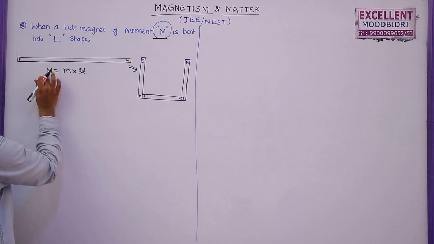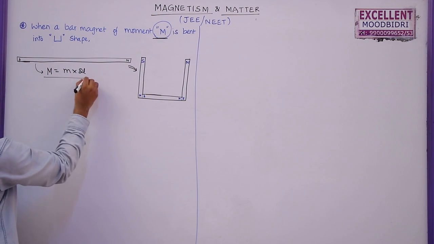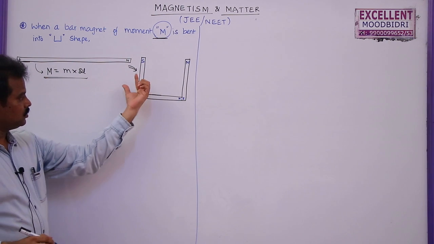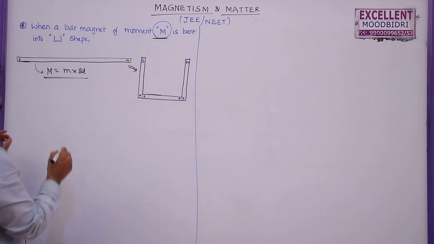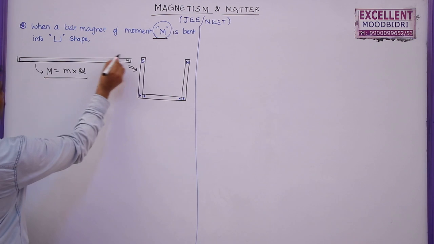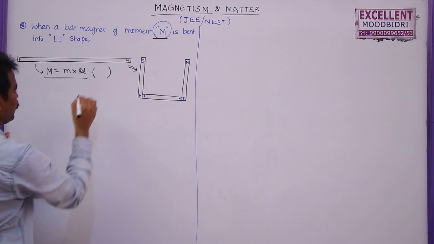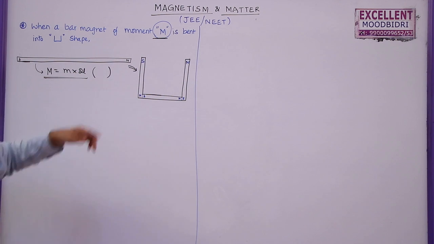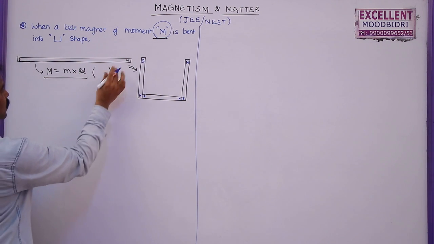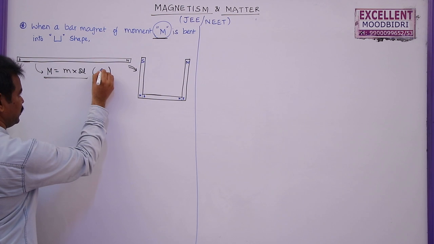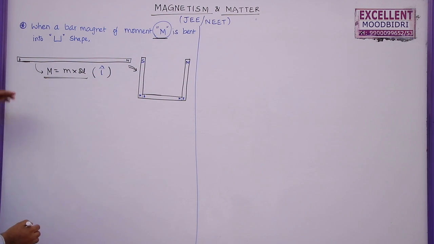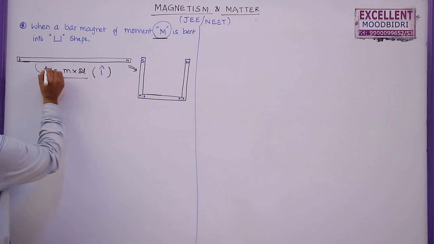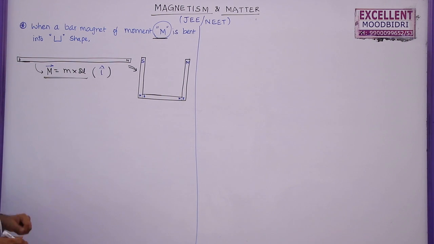Initial magnetic moment of this bar magnet is given by this value. Now what is the magnetic moment of this one? Here the magnetic moment is acting from left to right, that is from south pole to north pole, or negative pole to positive pole. So I can write this as I cap, because that will give the direction of the magnetic moment here as it is M bar. So this is I cap.